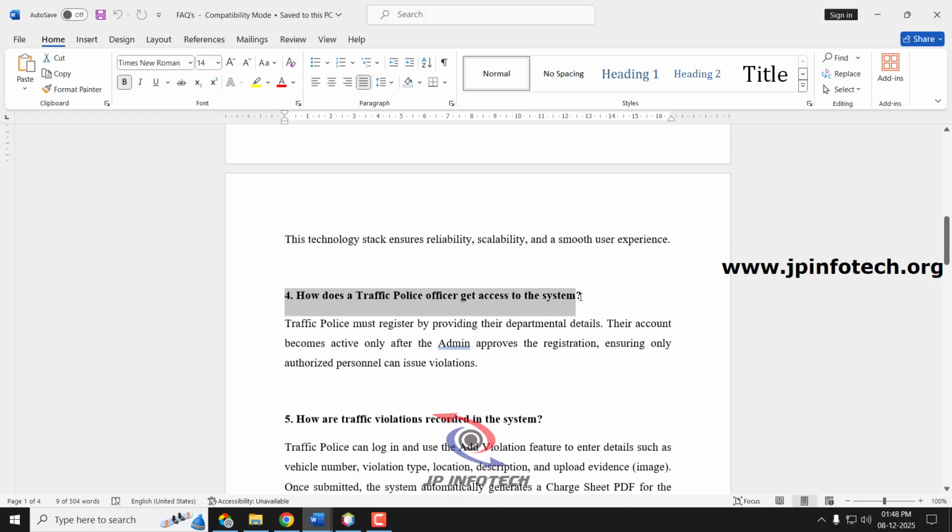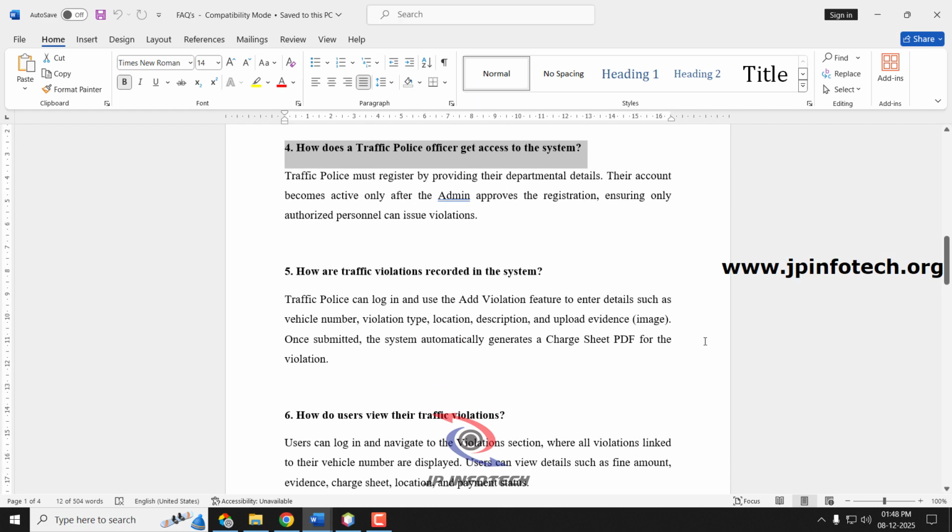Next question, how does the traffic police officer get access to the system? So first, the traffic police officer will be registering by providing their complete details: name, telephone number, which division and which place, and their profile photo. So the admin will be verifying whether they belong to their department or not, and after that they will be approving it. If it is not, they will be rejecting it.